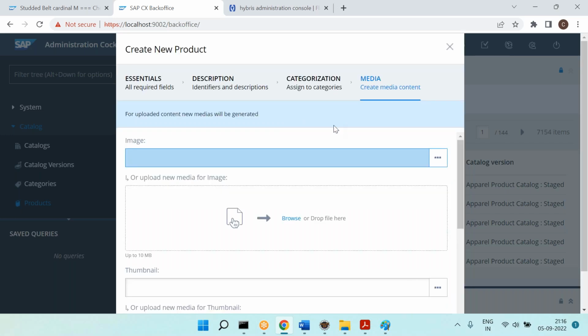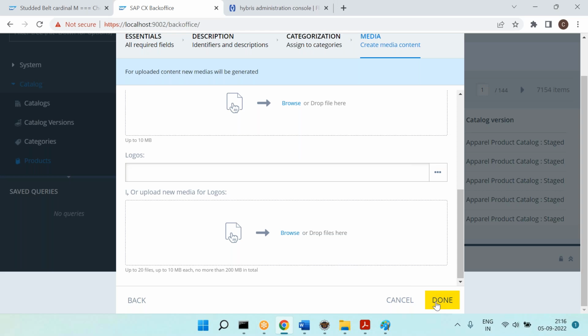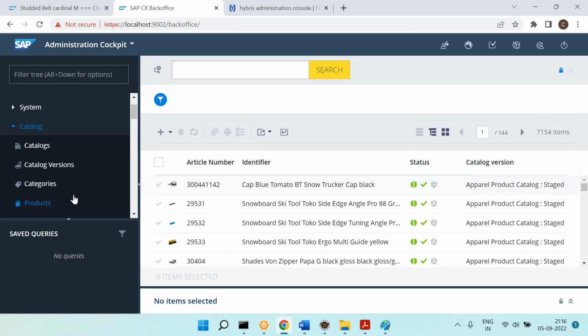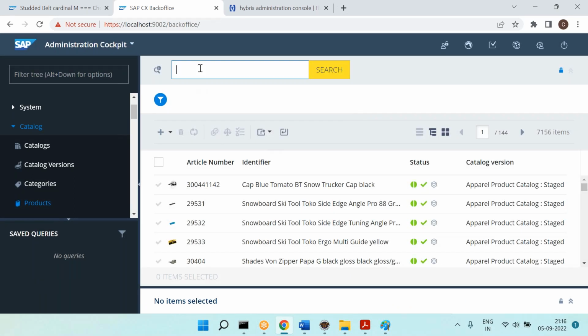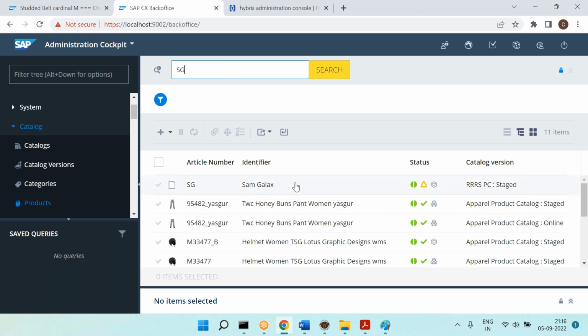Say next. These images, all these things we'll practice tomorrow. These are all called enrichments. For now, I'll just say done. Like this, we created the products. Now, if I search Samsung Nexus, you can see it is coming. And if I go with the Samsung Galaxy, you can see it's coming.